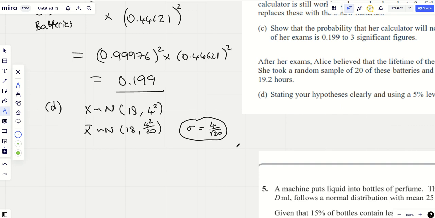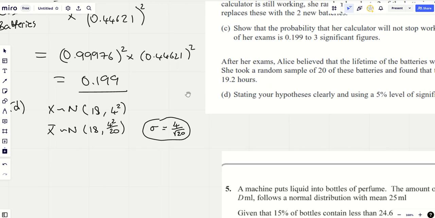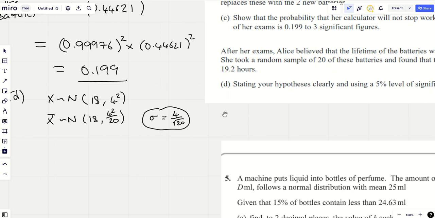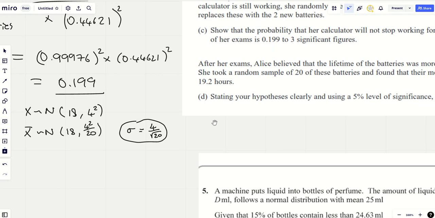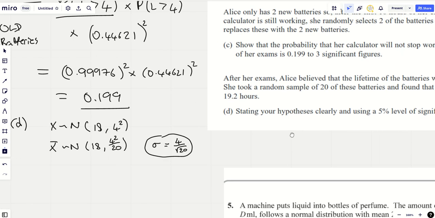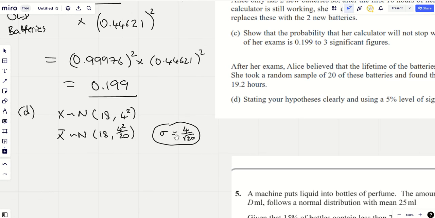That's just to account for the fact, and this is a very crude and elementary way of putting it, that there will be less variance in the sample almost every time. So we're dividing the standard deviation by the square root of 20, reducing the size of the variance, because in a sample you're never going to get as much variety as in the population. That's a gross simplification of what's really going on, but it's normally convincing enough for students to remember you must change the standard deviation in any normal distribution hypothesis test.